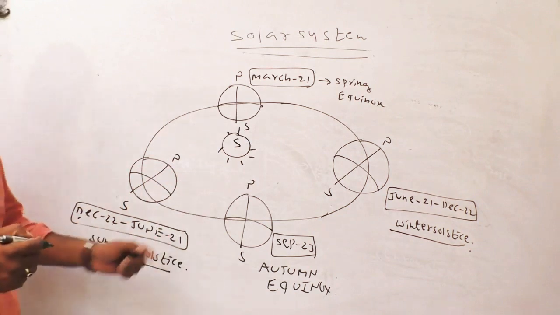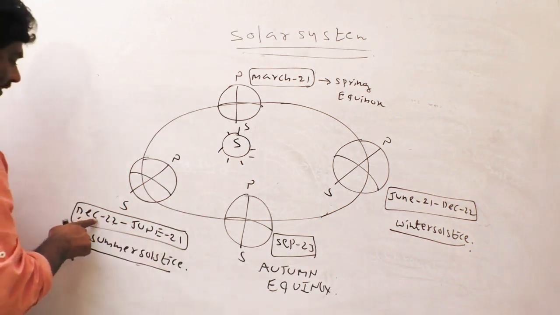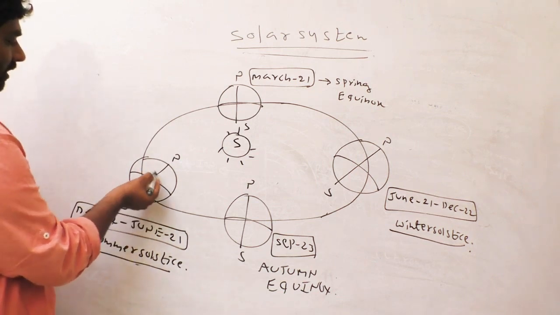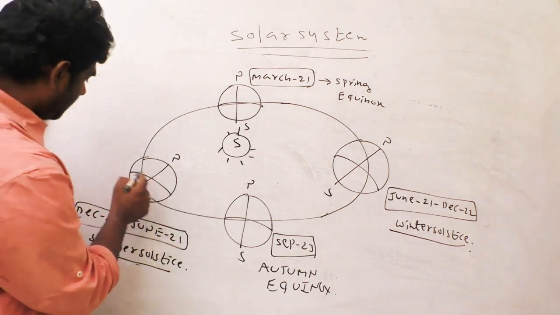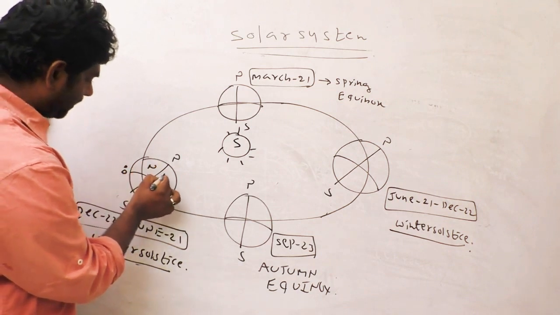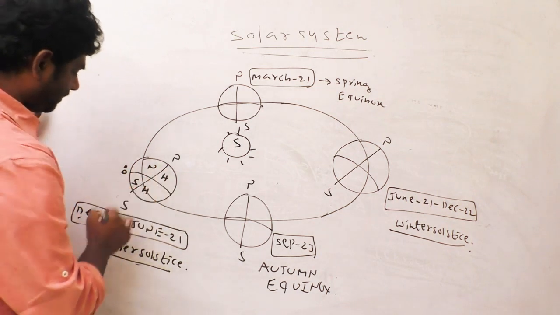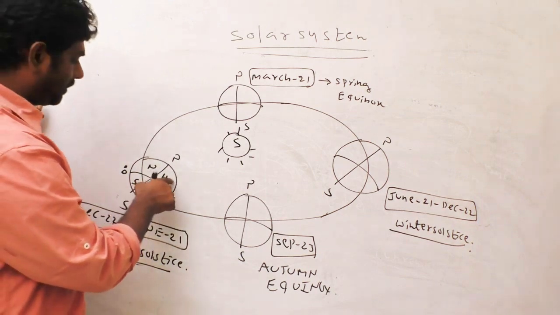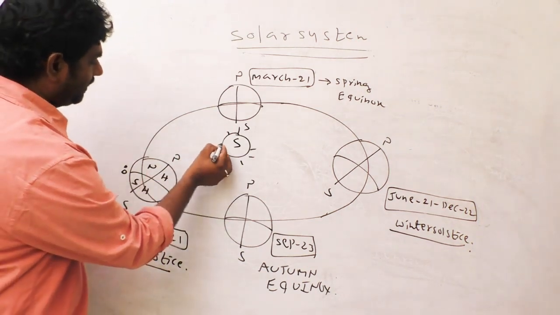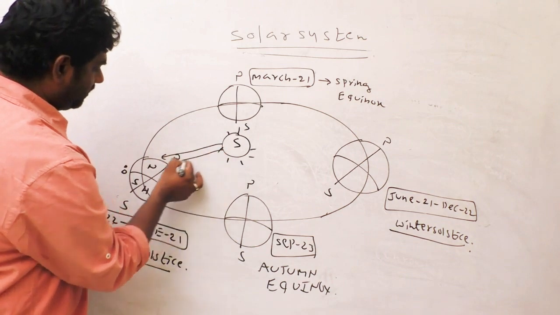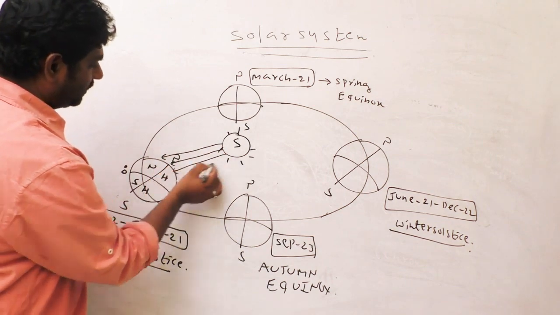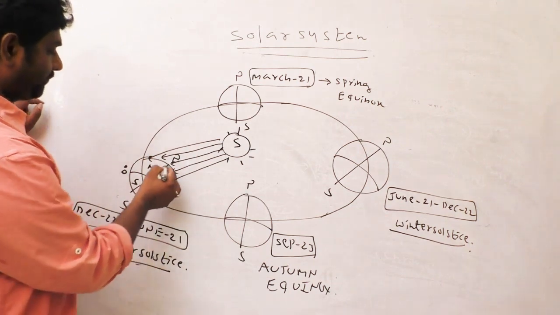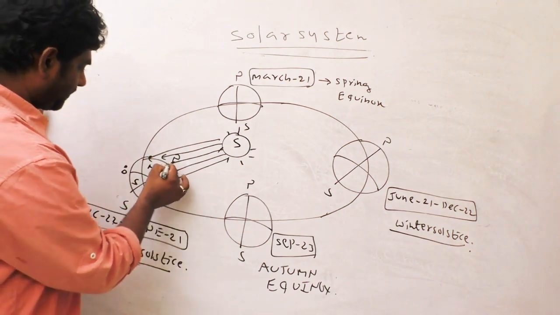After December 22, the sun shifts from the southern hemisphere to the northern hemisphere, and sun rays fall vertically in the northern hemisphere for 6 months, especially on June 21st.